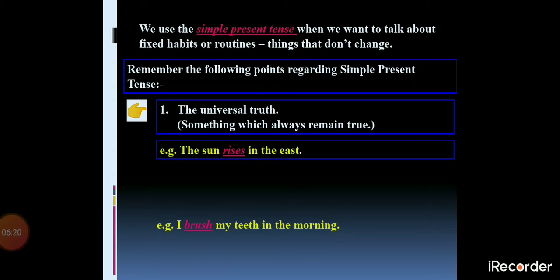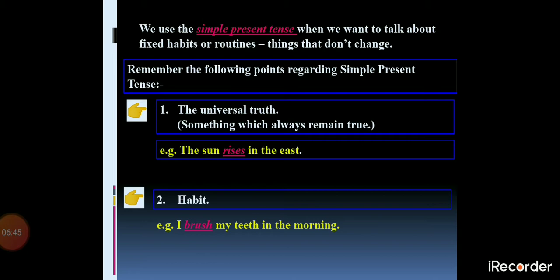Are you getting me? The first rule is that the things which are universal truths are always considered under simple present tense, right? Now the second thing is that habits or regular habits also come under simple present tense.